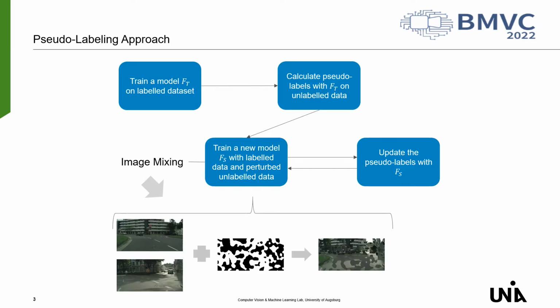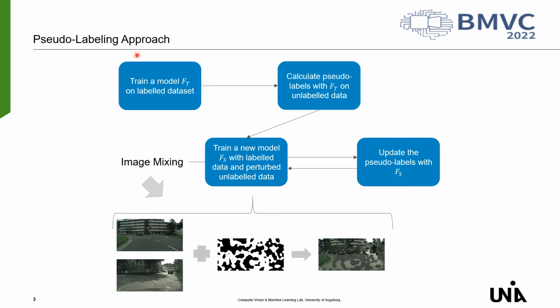The task of semi-supervised learning is to train a model using labeled and unlabeled data together. Current semi-supervised learning approaches utilize the prediction of a model as supervision for the training on unlabeled data, usually referred to as pseudo-labels. This figure here illustrates the iterative pseudo-label refinement method.